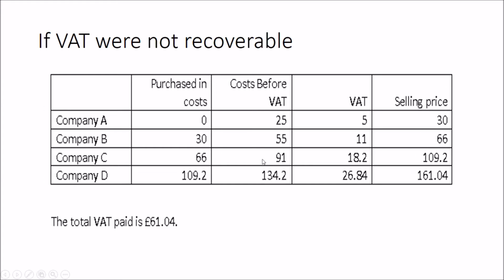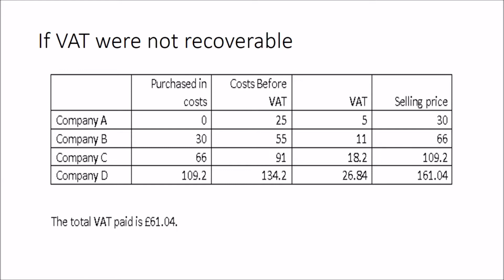Company C adds on another £25 worth of amounts there, though, adds on its VAT as well. It sells it to Company D. Company D goes along, adds its costs on top of it as well, adds VAT in it, and sells it to the final company here. So from Company A to D, there's 4 lots of VAT being added, and a total VAT payable of £61.04.